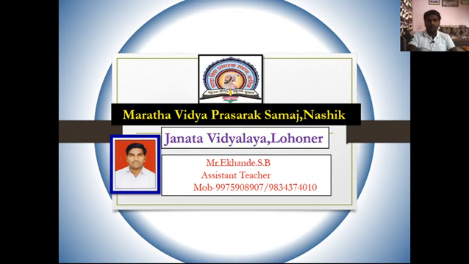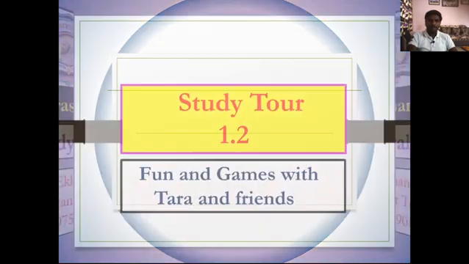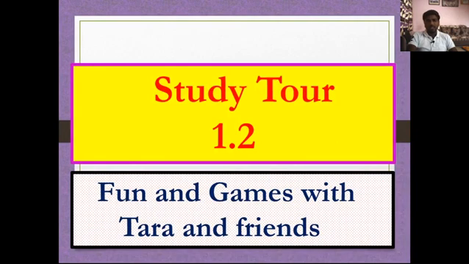In this video, we are going to learn and understand an interesting lesson from Study Tour 1 1.2, that is fun and games with Tara and friends. Through this video we are going to discuss and learn different activities.